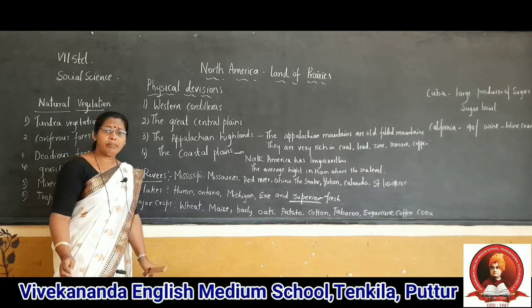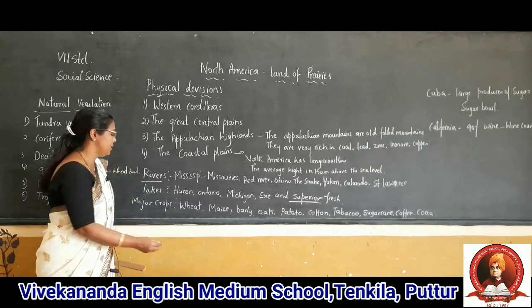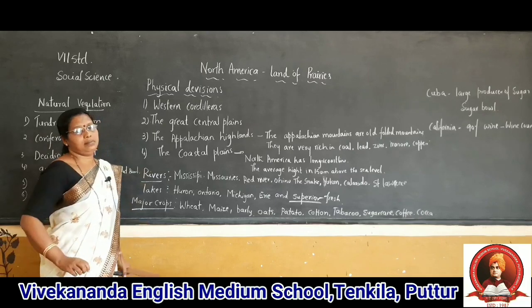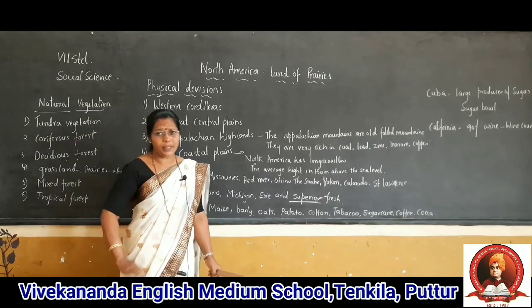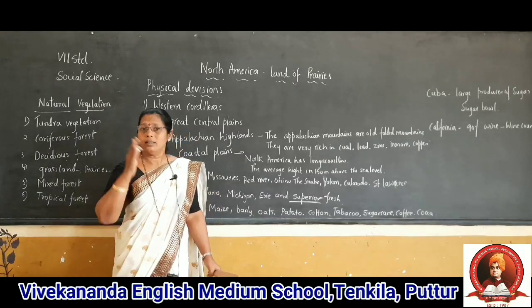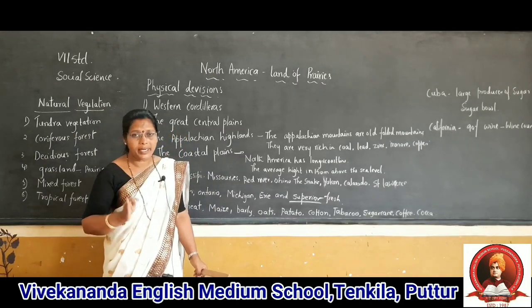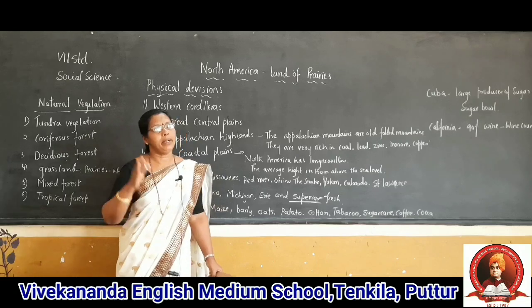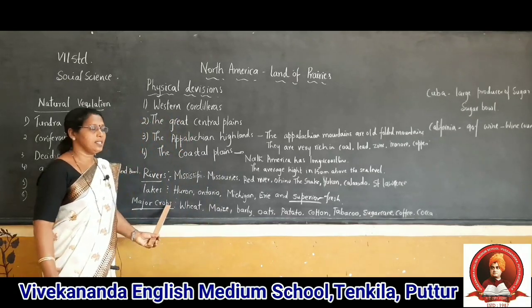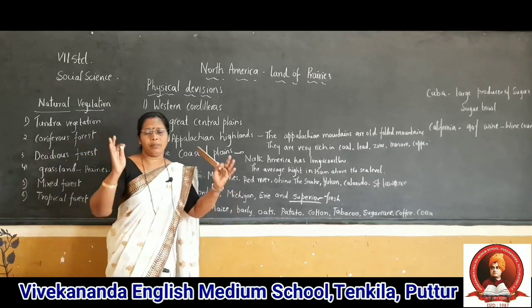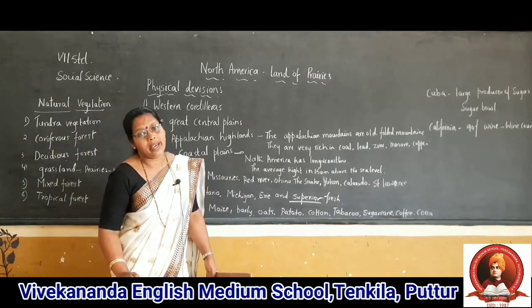Next one, which are the major crops? Agriculture is the main occupation. Am I right? Most of the people depend upon agriculture in India. Likewise, in North America also, only 10% of the people are engaged in agriculture.